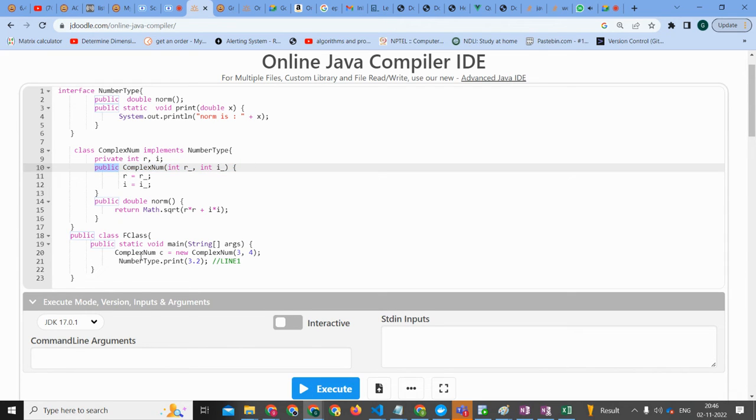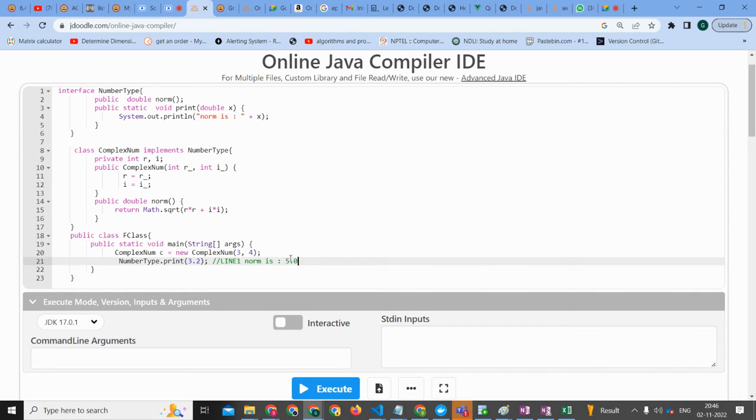Now, what is this line doing? I mean, what is the constructor doing? It is assigning R and I, putting the value of the private variables. Correct. The output you are required to give is 5.0. I mean, the norm is 5.0. Norm is colon 5.0.